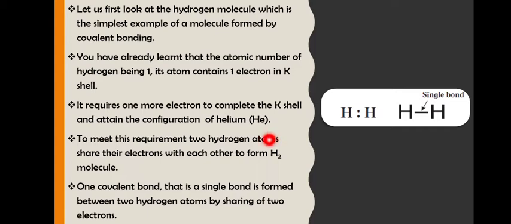To meet this requirement, two hydrogen atoms share their electrons to form H2 molecule. So one covalent bond, that is a single bond, is formed between two hydrogen atoms, because they are sharing two electrons. One electron of this atom, another electron of this atom. Followed?